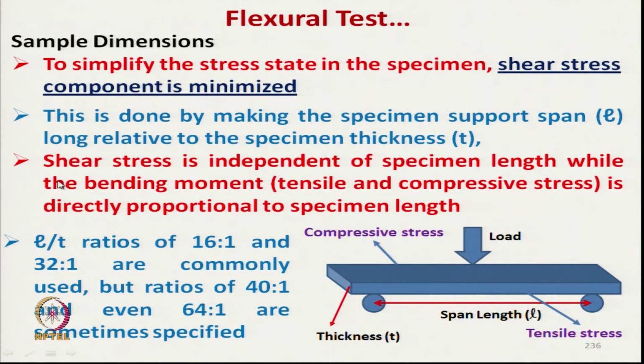Shear stress is independent of specimen length, while bending moment, that is tensile and compressive stress, is directly proportional to the specimen length. So, if we increase the length, that will affect the tensile and bending stress.